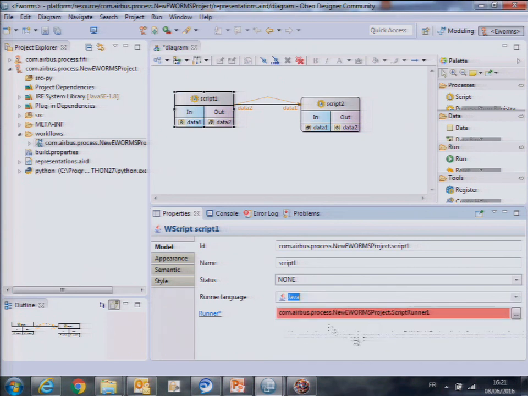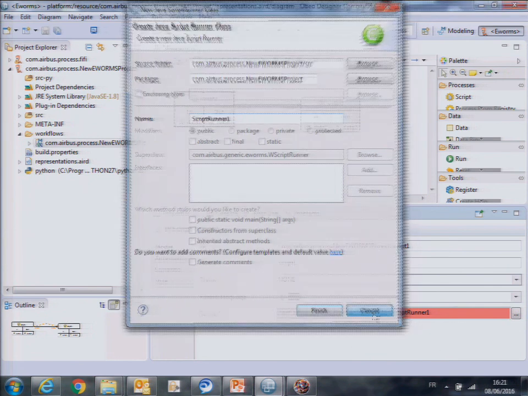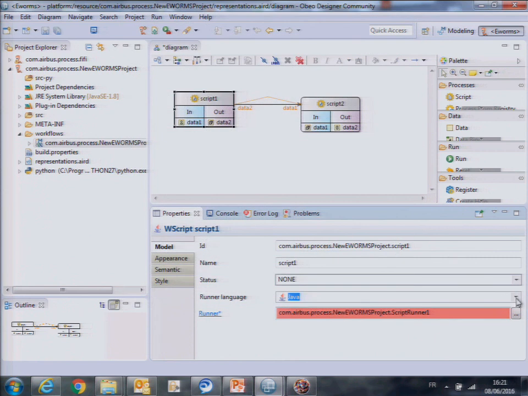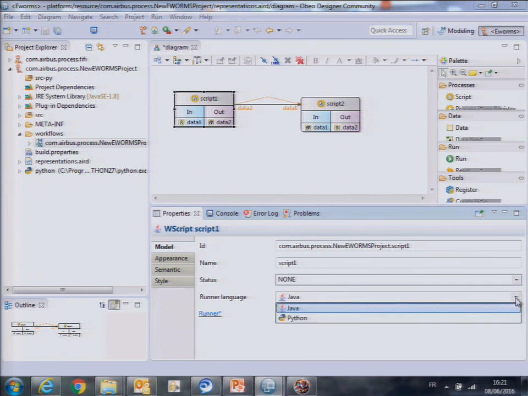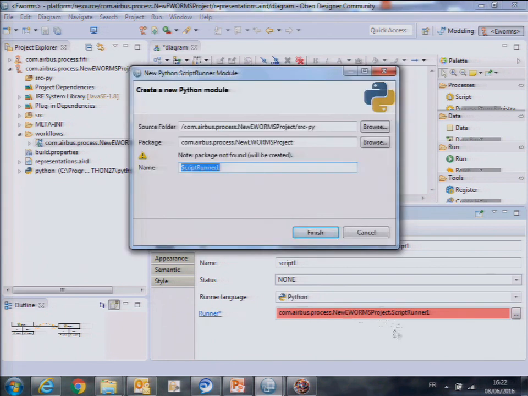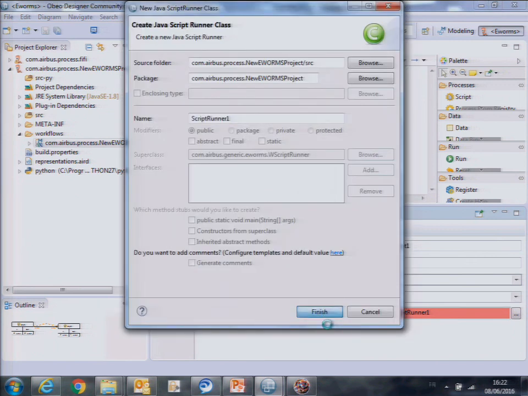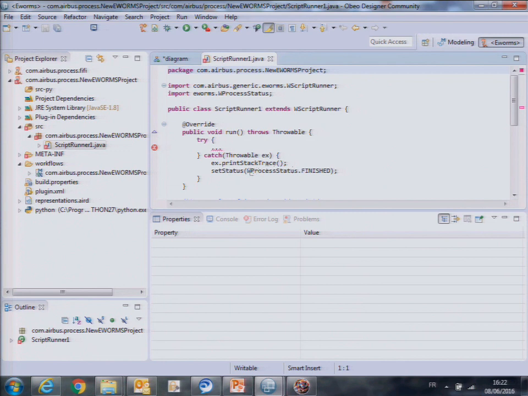When I select Java, this runner does not exist yet, that's why it is in red. I click on it, and it opens the Java wizard. We find it very easy to do that in Eclipse, because we've reused all those IDE capabilities by just connecting them. If I select Python, obviously the Python wizard opens. So let's go to Java. I create my class, finish.